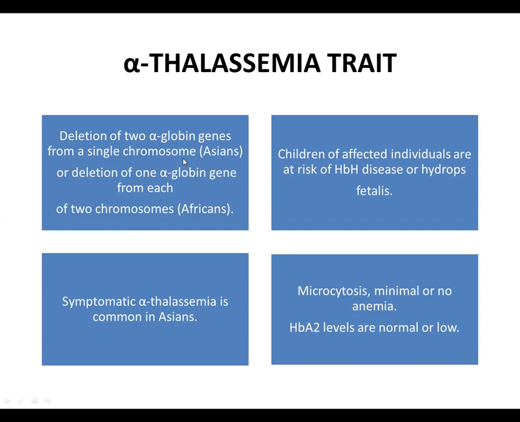Symptomatic alpha thalassemia is more common in Asians as compared to Africans, and the blood smear shows microcytosis along with minimal or no anemia. The hemoglobin A2 levels are normal or low in alpha thalassemia trait.